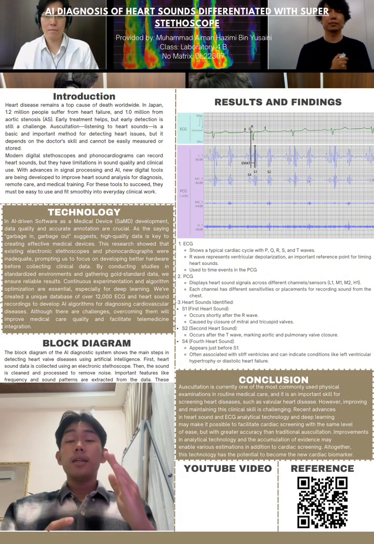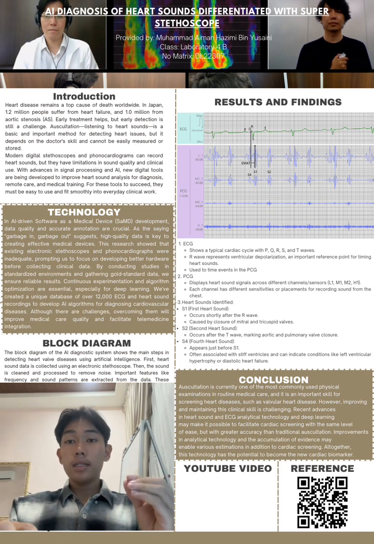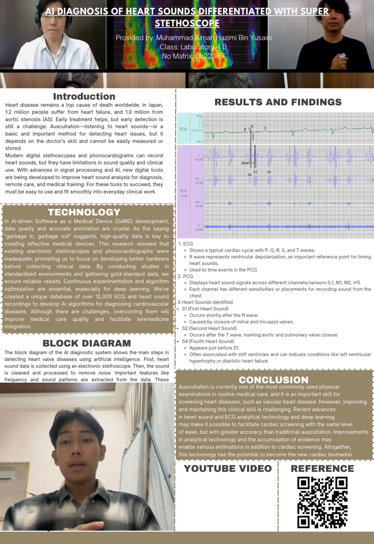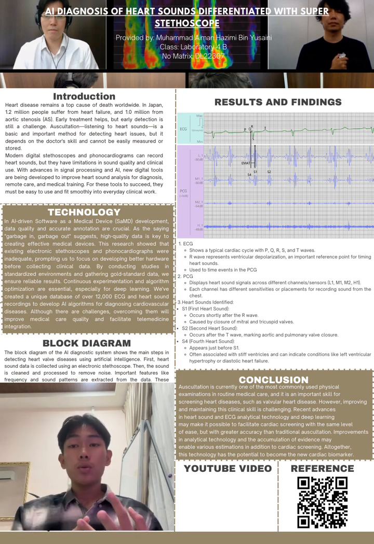So next, these are the results and findings that we got. First, the ECG waveform shows a typical cardiac cycle with P, Q, R, S, and T. The R wave represents ventricular depolarization, an important reference point for timing heart sound. Second is the PCG waveform. It displays a heart sound signal across different channel sensors: L1, M1, M2, and H1. Each channel has a different sensitivity and placement for recording sound from the chest.